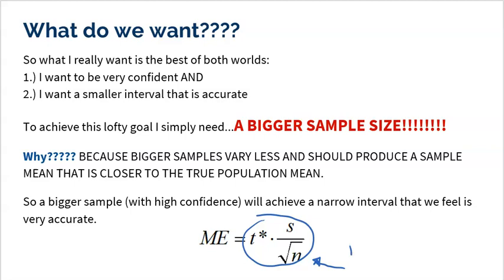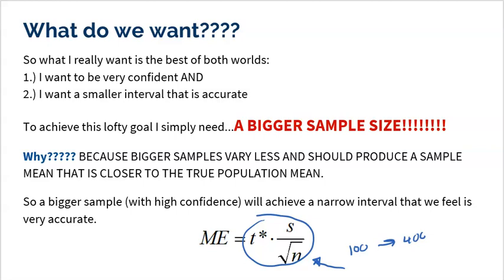So let's just say I go from a sample size of 100 to 400. If I times that by 4, remember, it's actually in a square root, so that's actually reducing me by a half, right? Because the square root of 4 is 2. So make sure that that makes sense as well. So, if you quadruple, that's actually going to cut you in half. Again, because the difference between 100 and 400 is timesing by 4. And that 4 in a square root is really a 2. So again, that'll cut you in half.